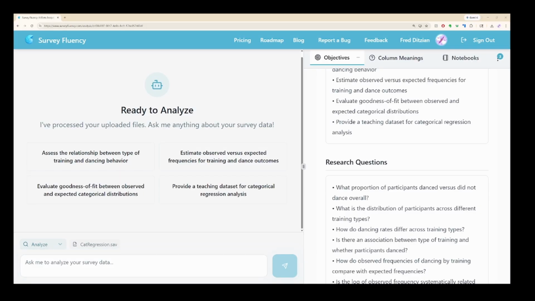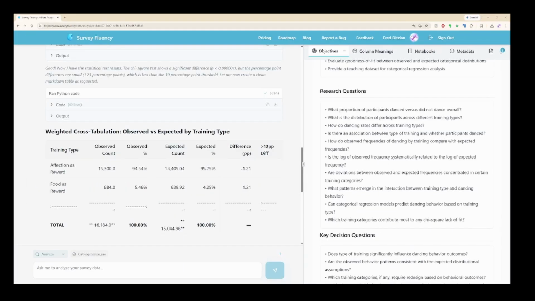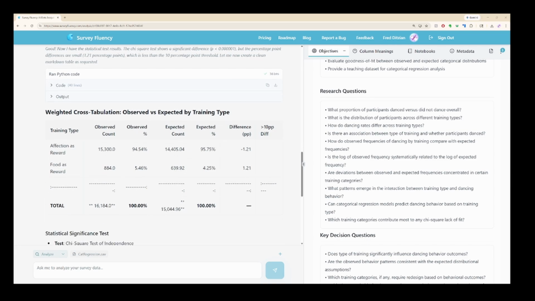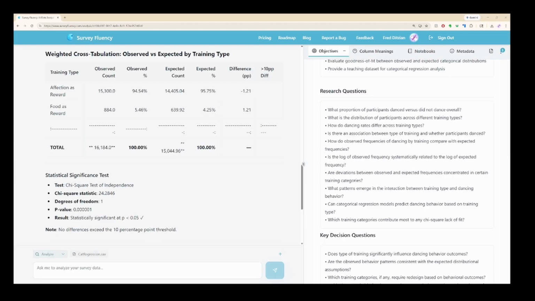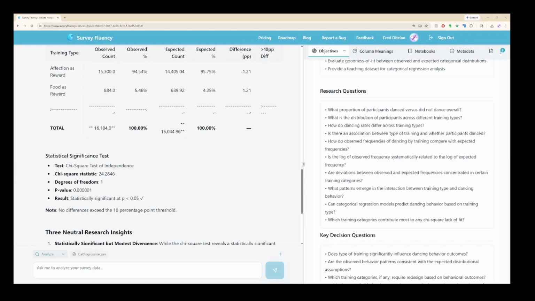In this example, I'm going to set out a little format. As you can see, I specified the weighting, the significance threshold, the substantive difference threshold, the format and tone that we want to use in analysis. And we got something much more specific and much more usable for our clients. It provided a chi-square test of independence, showing the chi-square statistic to be 24.28 with a single degree of freedom and a p-value that is well within our significance test threshold.